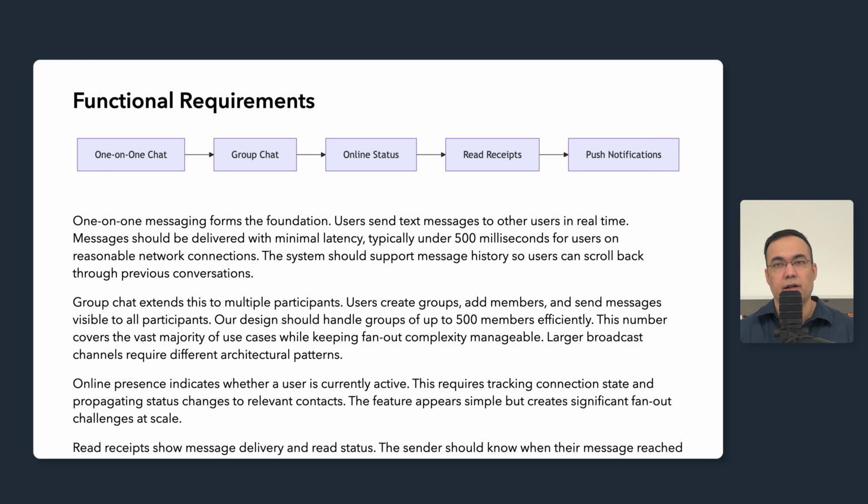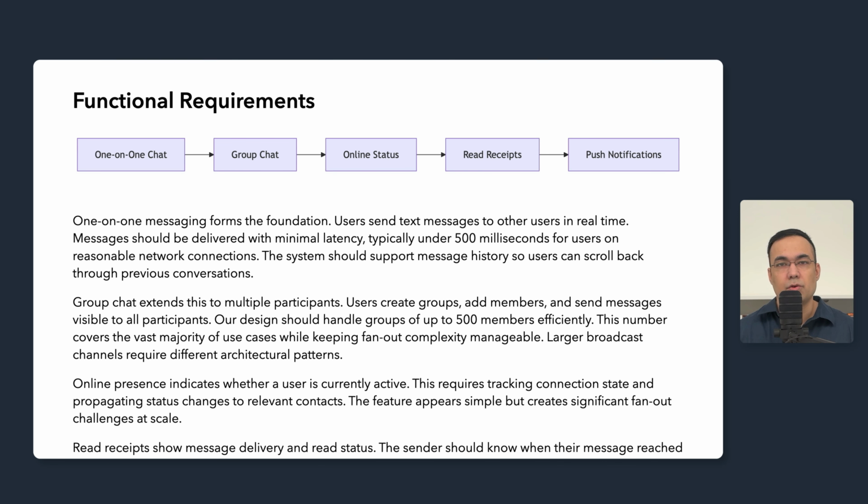When users are offline or the app is backgrounded, we reach them through the platform services like APNs for iOS and FCM for Android. Notification costs can become significant at scale, so we need deliberate throttling and batching strategies. The takeaway is that each of these features has hidden complexity that emerges at scale. Our architecture needs to account for all of them.